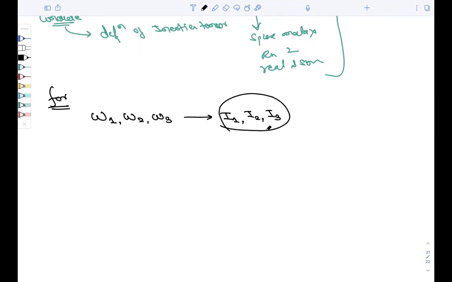When all of them are equal, then it is called spherical. We know that.